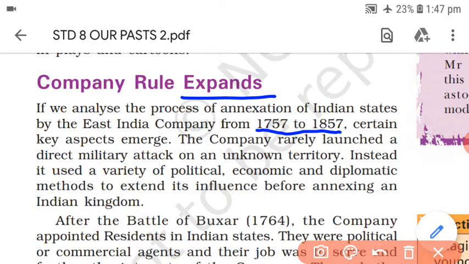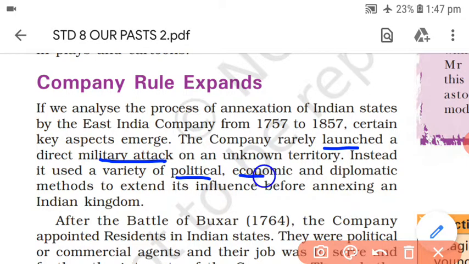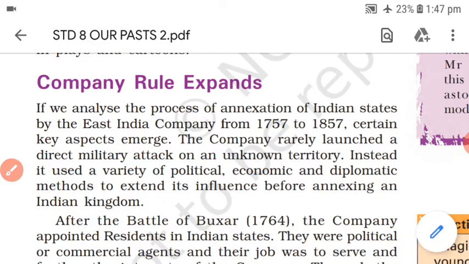The company actually started launching a number of military attacks. It means it has rarely done such activity. The company has rarely launched such military attacks on unknown territory. Apart from that, it used a number of other ways, some political, economical or diplomatic methods, through which it started to extend its kingdom, its part in India, controlling more and more territories under it.